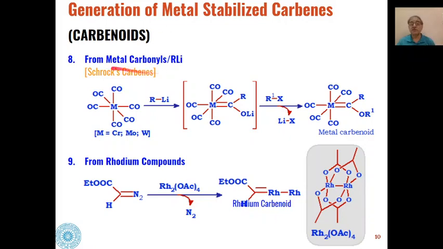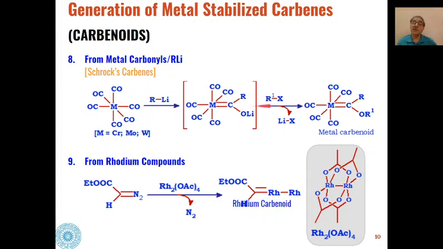For example, if we react these types of metal carbonyls with alkyl lithiums, and this metal can be chromium, molybdenum, or tungsten, then these types of metal lithium intermediates will be formed.